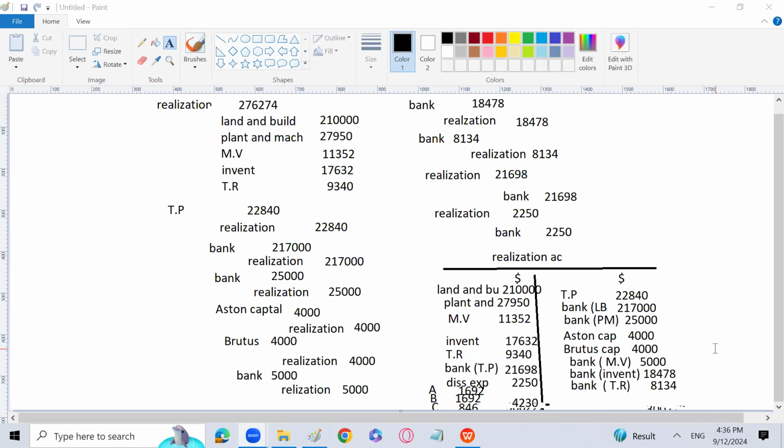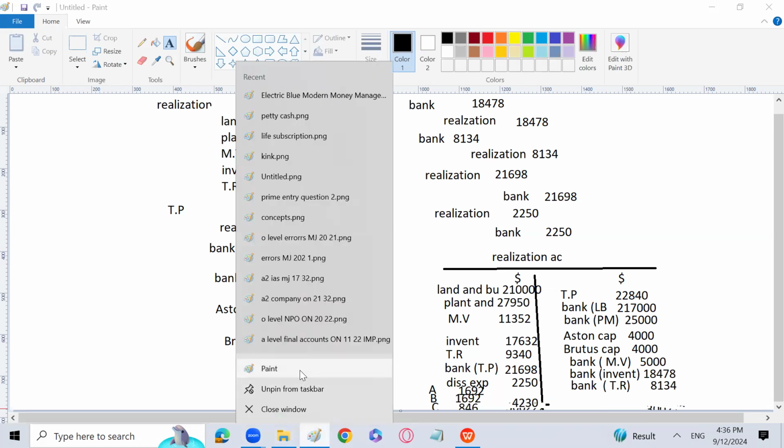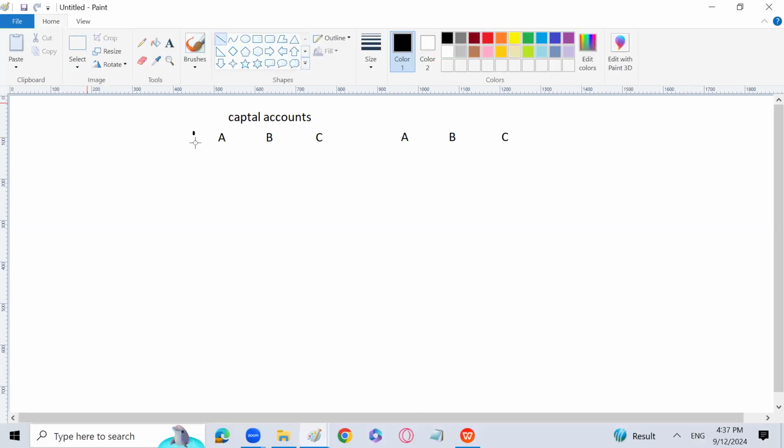So this is how we have gone for the realization account. Now I'm going to prepare the capital accounts. Let's do it. यहाँ तो कोई मसला है फातिमा, फरीद या मुस्तफा को प्रॉब्लम है तो बताओ. This is going to be the first lecture of dissolution for you, so you can ask me any problem, though that is quite simple, but you may say that the procedure of dissolution is a little lengthy, but there is nothing complex in that. It's quite simple. Anybody can understand it easily, except the first two entries which you have to go for. First two entries are important. You have to go for those entries at any cost, right?